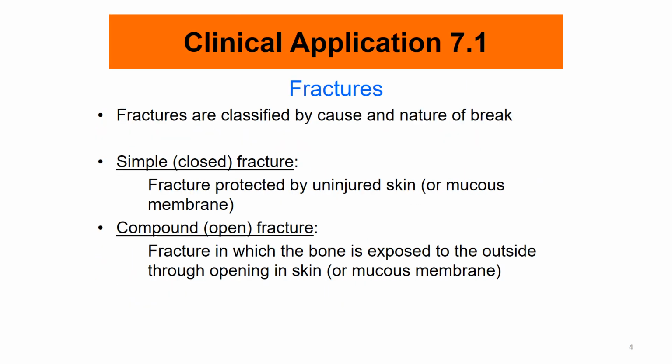Next, a little bit about fractures. There are simple versus compound fractures. Simple means that the skin has not been broken, but compound fracture means that after the bone breaks, the bone has gone through the skin, and so here the skin is now open. So just know that the broken bone or bones stick out through the skin. And so this is an open wound.